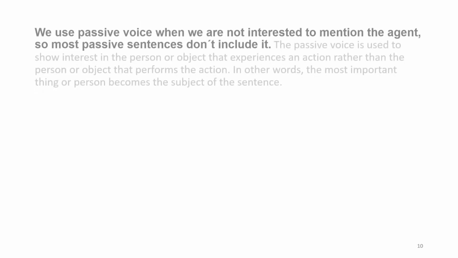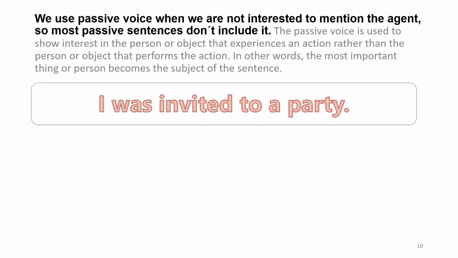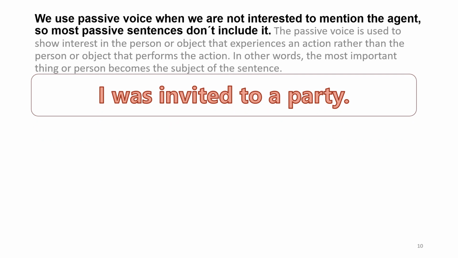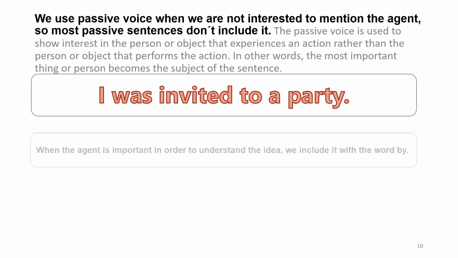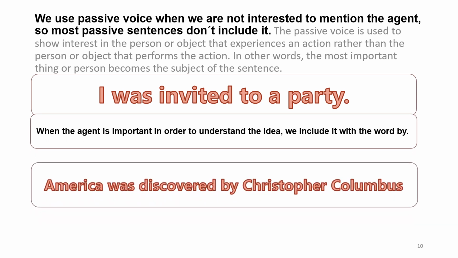Let's see, when do we use the passive voice? We use the passive voice when we are not interested to mention the agent. So most passive sentences don't include it, okay? Let's see an example. I was invited to a party. Okay, here we started with the subject I, then was invited to a party. I didn't say the agent, but if the agent is very important, I can include it with the word by. For example, America was discovered by Christopher Columbus, okay?